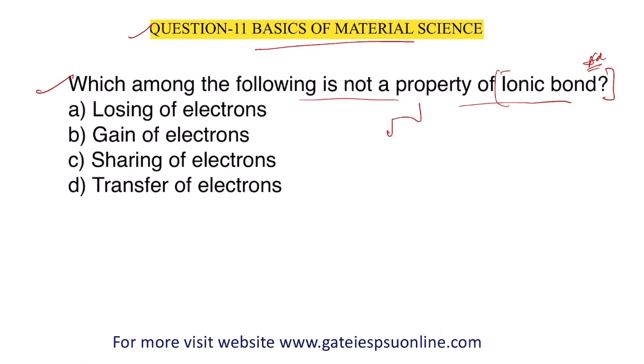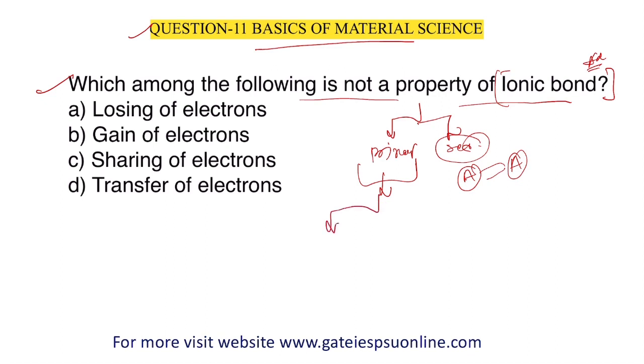We have already discussed that bonds are basically of two types: primary bonds and secondary bonds. Secondary bonds exist between two external atoms. For example, one atom is this, another atom is this, and this force is like an external force they are facing. Primary bonds are basically interatomic bonds, and these are classified into three types. Everything, the definitions and the differences between all these bonds, is in our notes and videos, but this is only a basic recall here.